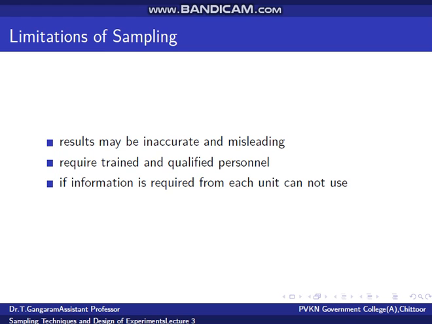Next is, if information is required about each and every unit of the population, then we cannot use sample survey. We need to necessarily use census. If there are no restrictions on time and money, and if the population is not very large, then census may be better than sampling. Okay, with this, I conclude the lecture. Thank you.